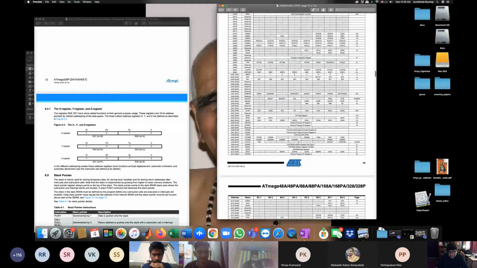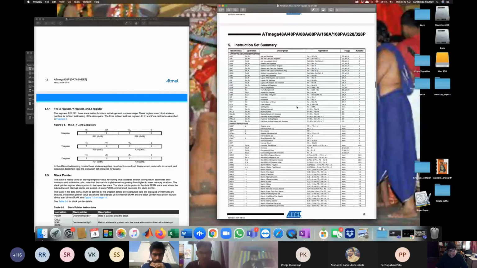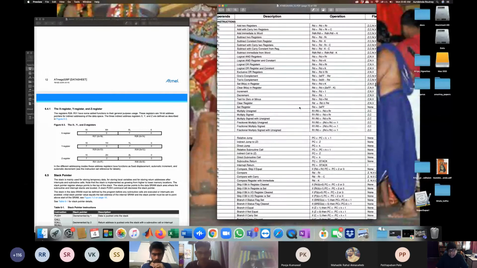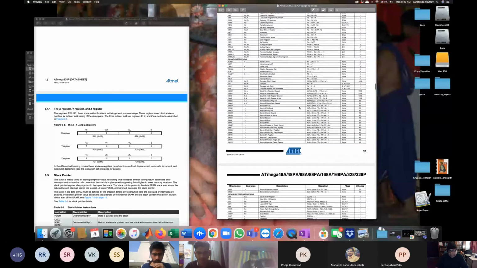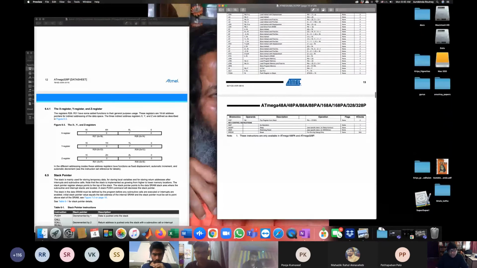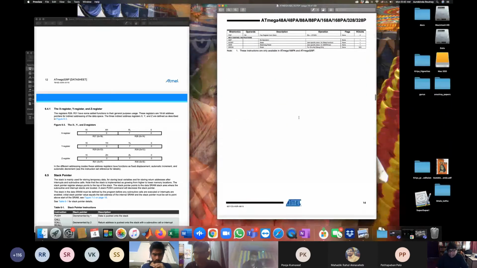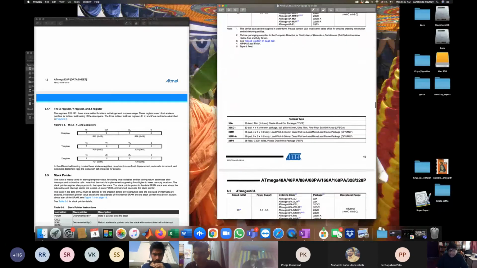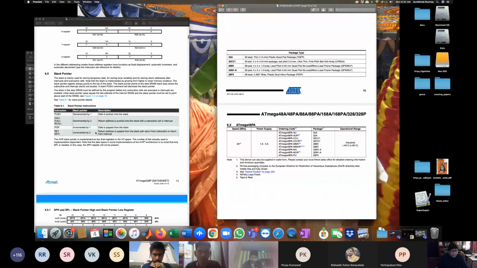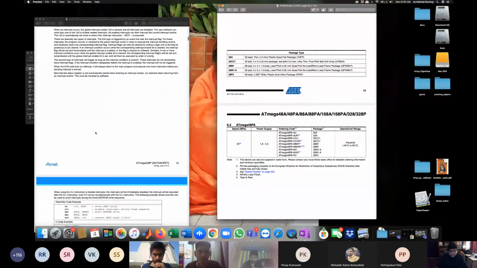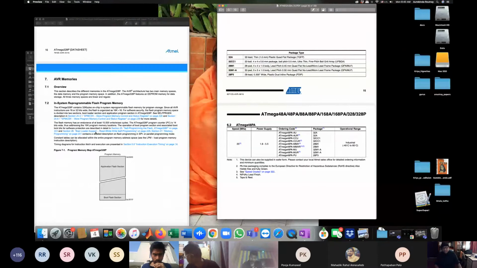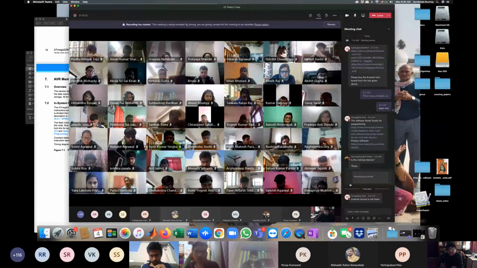All the mnemonics are there. This is the instruction set summary you have to learn. Then you have to learn how to write this code into Proteus. You have to know the Atmel Studio, which Patita Baban will give a demo of after some time. So these are the two learning objectives. Pooja will be sharing with you right now.